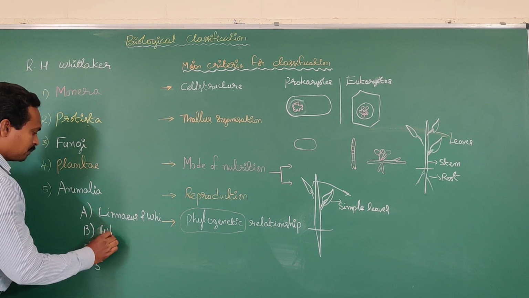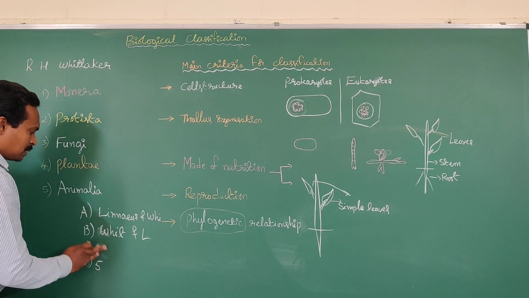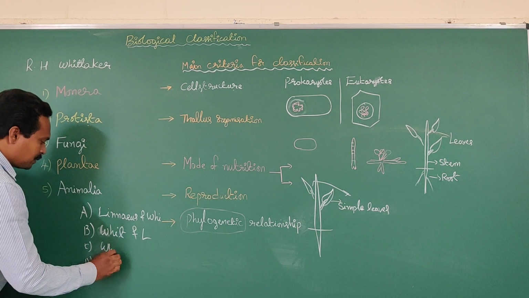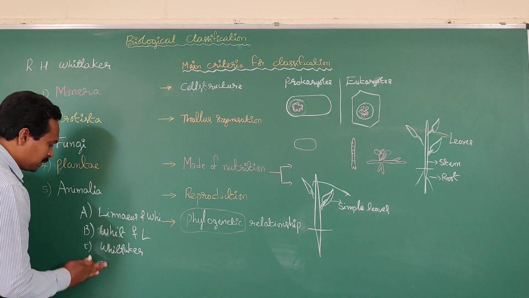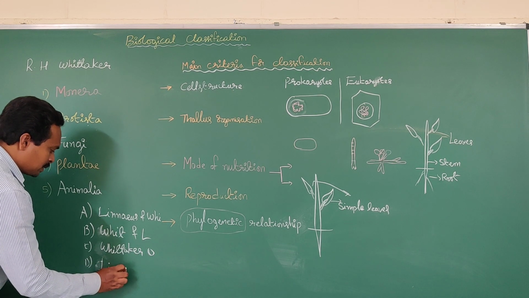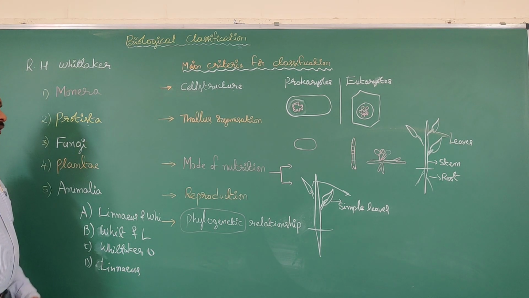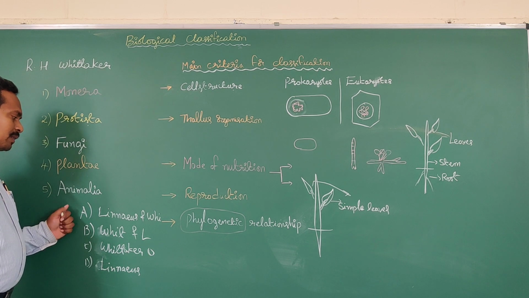Option B, Whittaker and Linnaeus. Option C, Whittaker only. Option D, Linnaeus only. What is the question? Who proposed the 2-kingdom and 5-kingdom system of classification respectively?